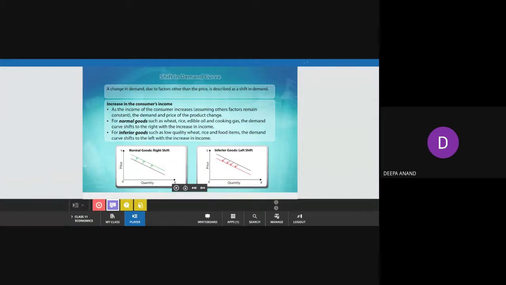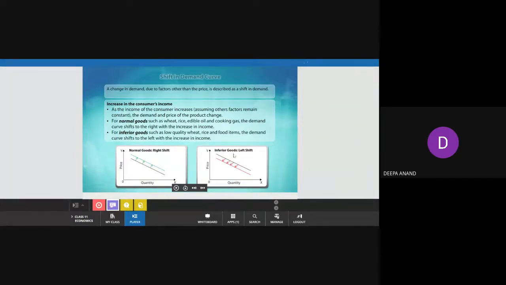This is the actual demand curve, the black one, and this green one is the shifted demand curve, a rightward shift. And here you see the leftward shift. See the heading here, inferior goods. When the income increases, people decrease the demand for inferior goods. Now they will start buying more superior goods. So definitely there is a decrease in the demand of inferior goods when income increases.